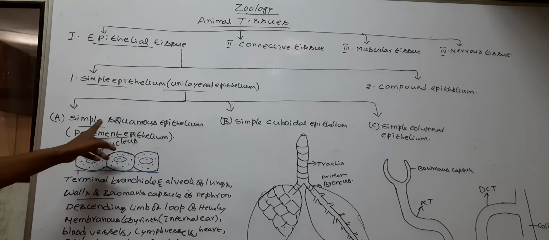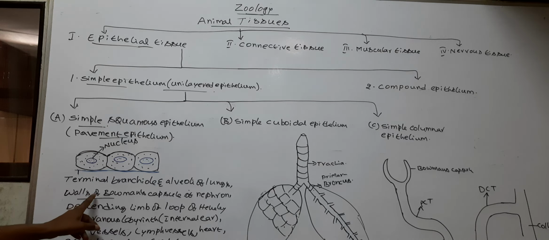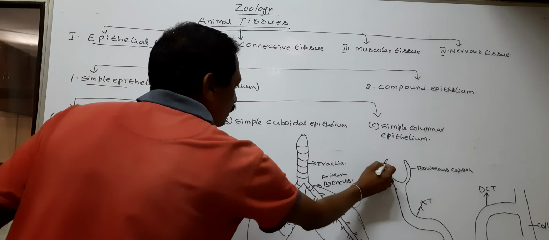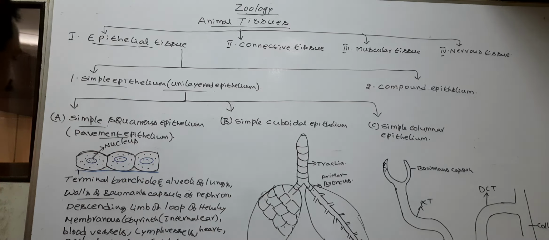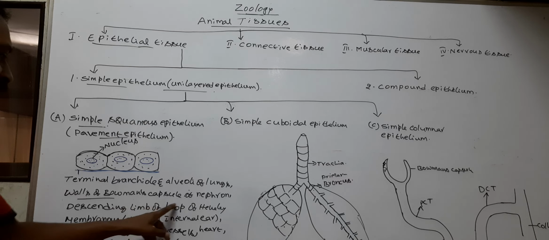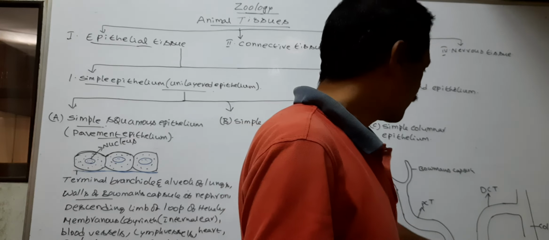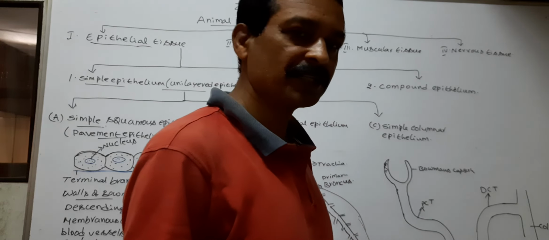Here, the simple squamous epithelium is present in the walls of Bowman's capsule of the nephron. Next, descending limb of loop of Henle. The U-shaped structure of the nephron is called Henle's loop.